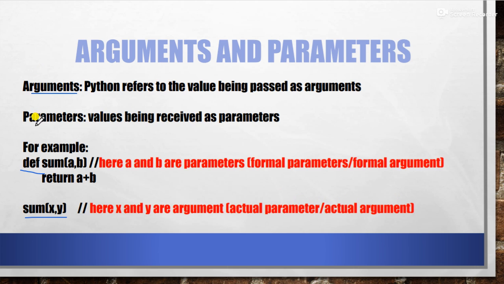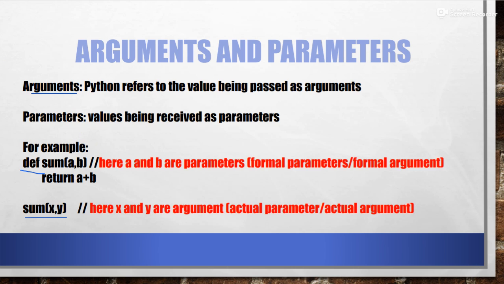Fine. Now for parameters it is given: parameters are nothing but the values being received. So ultimately what you are doing is passing the values of x and y, and here they are being received in the definition part. The value of x will be received by a, and the value of y will be received by b. So in this case a and b will be called parameters, or formal parameters, or formal arguments. I hope it is clear what is a parameter and what is an argument.